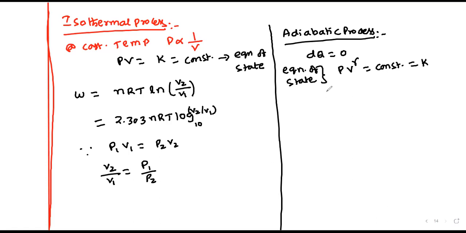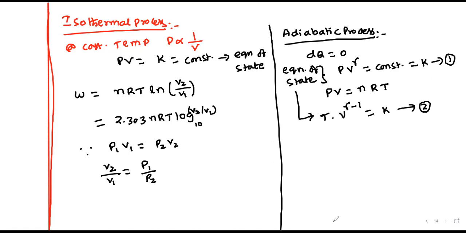Since it is an ideal gas, PV equal to nRT. Instead of pressure, I can substitute nRT by V. So T times V to the power gamma minus 1 is equal to constant. This is another form of the equation of state. Now I will replace the volume: P to the power 1 minus gamma times T to the power gamma is equal to constant.